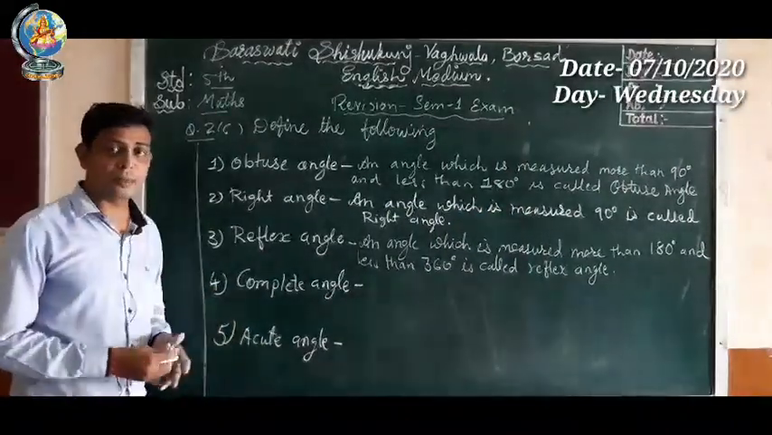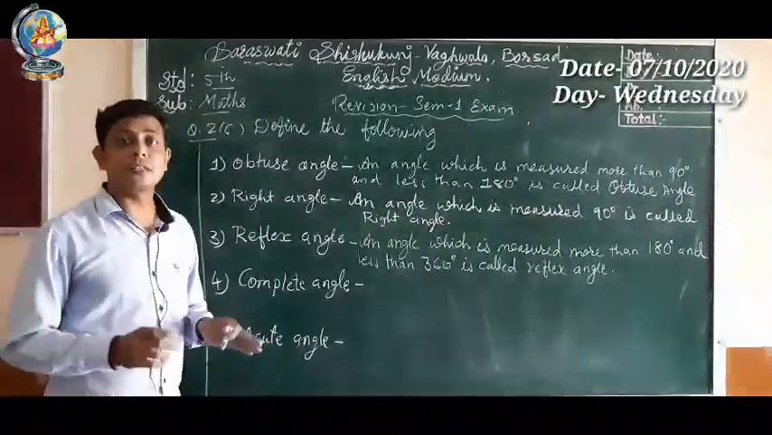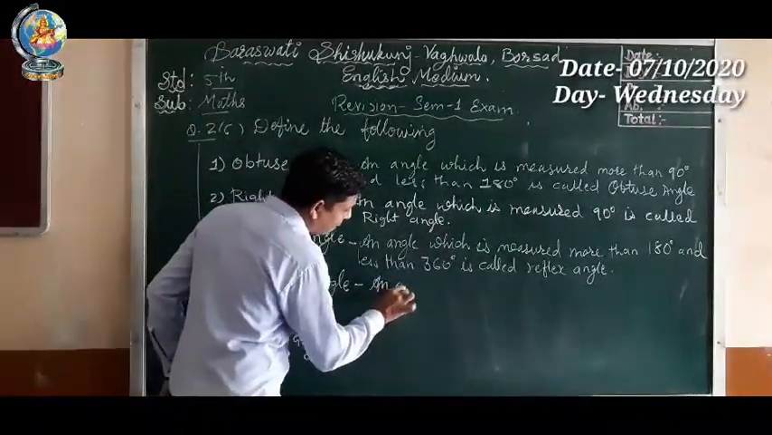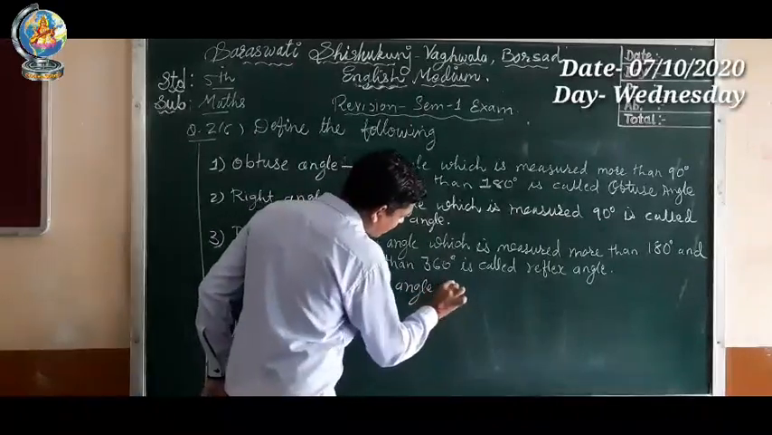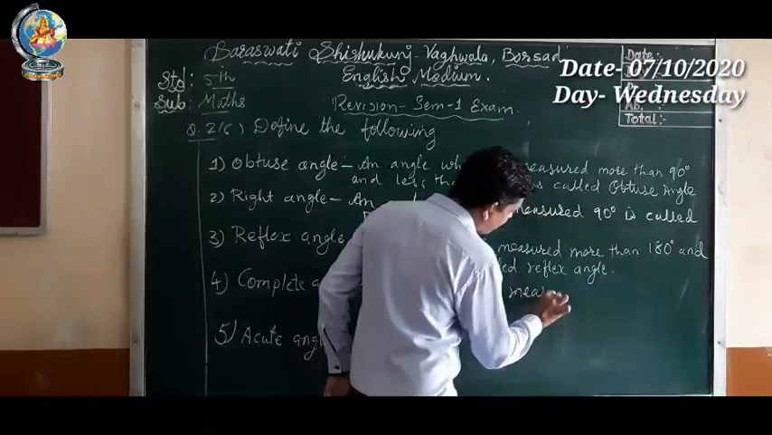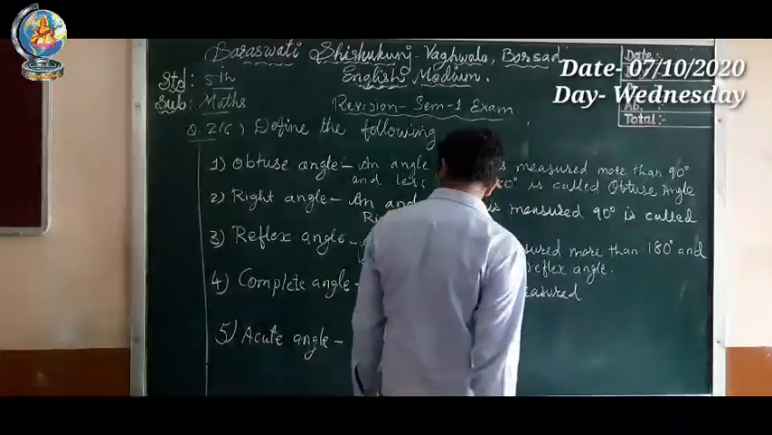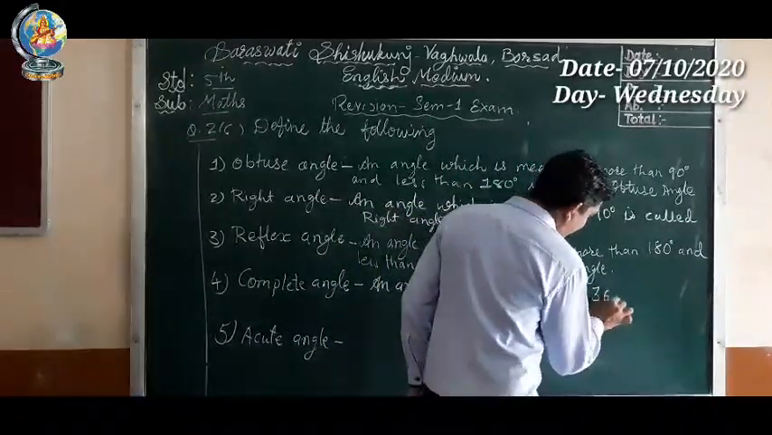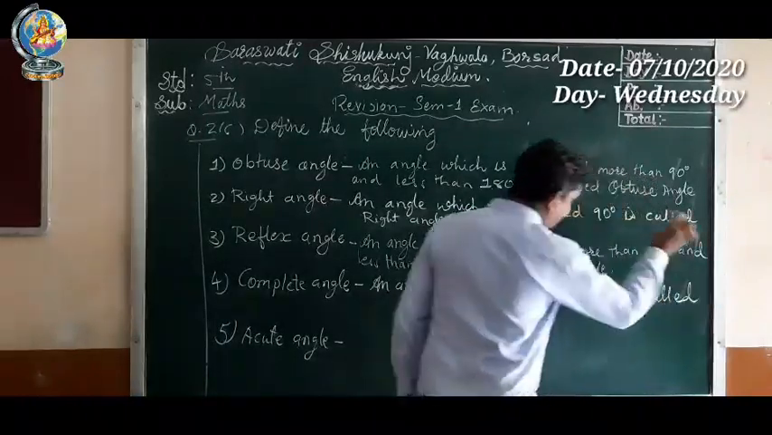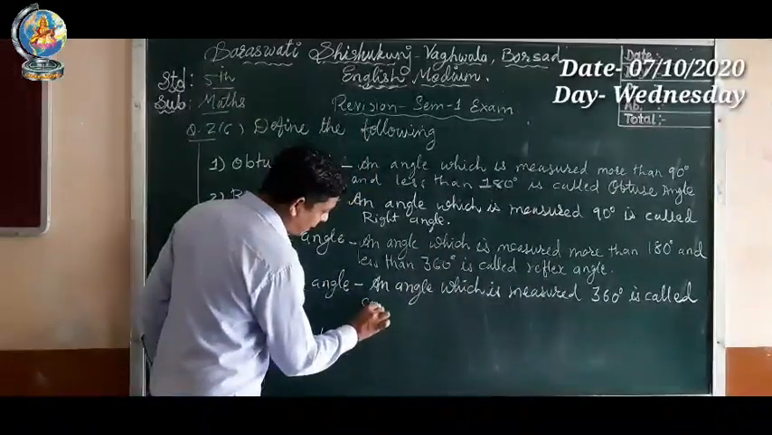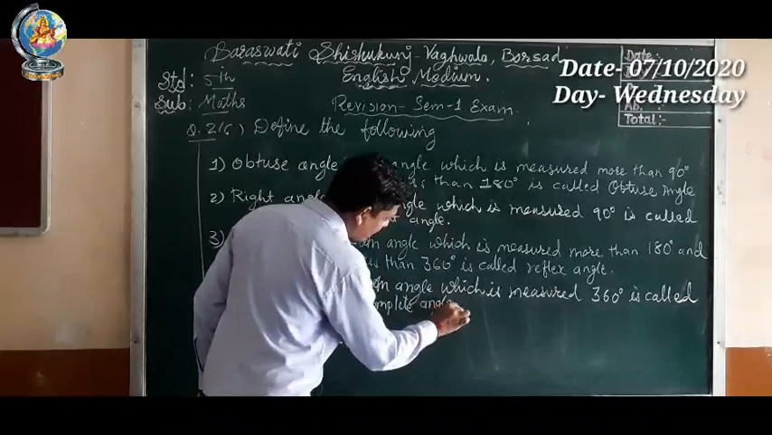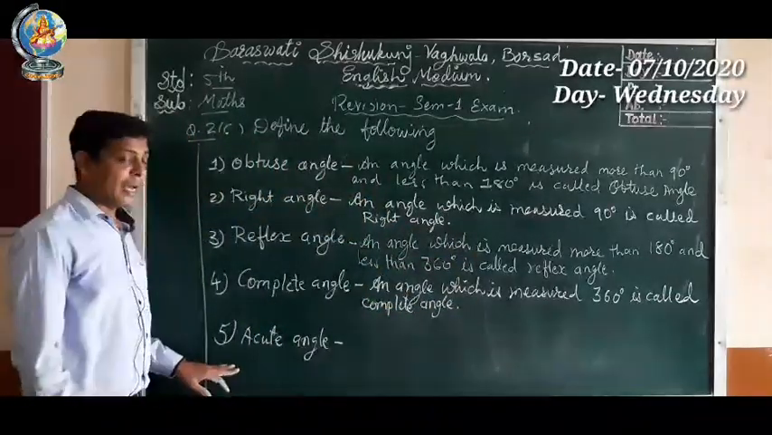Fourth one, complete angle. So what is the definition of complete angle? An angle which is measured 360 degree is called a complete angle. So let us write: an angle which is measured 360 degree is called complete angle.